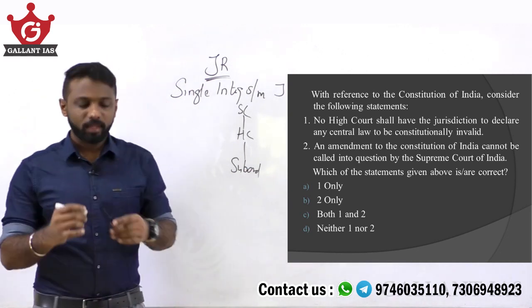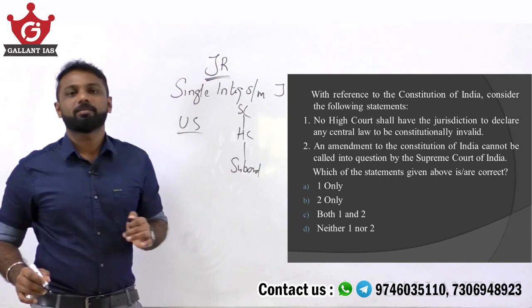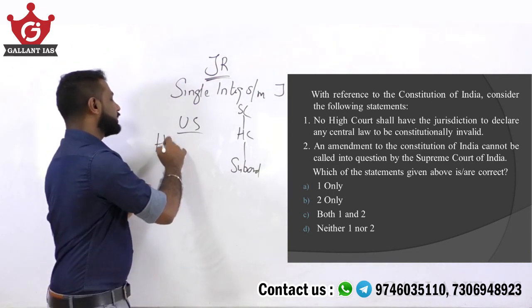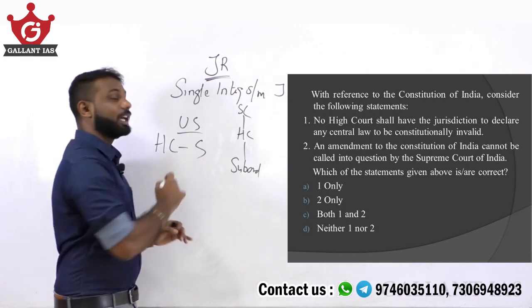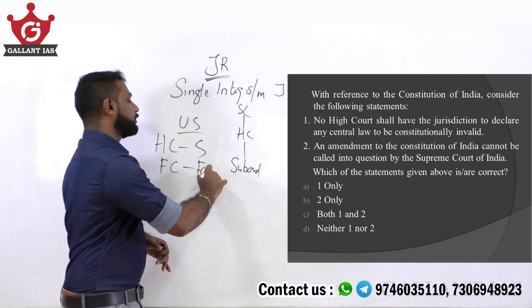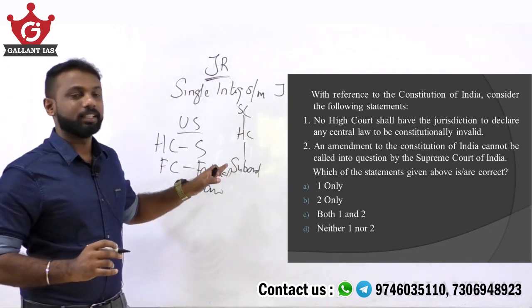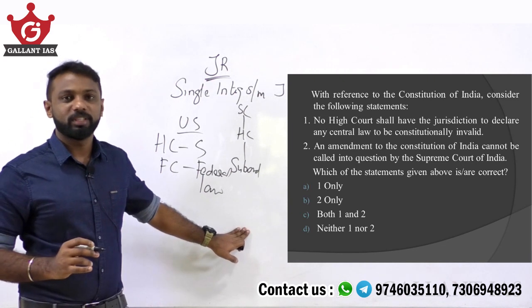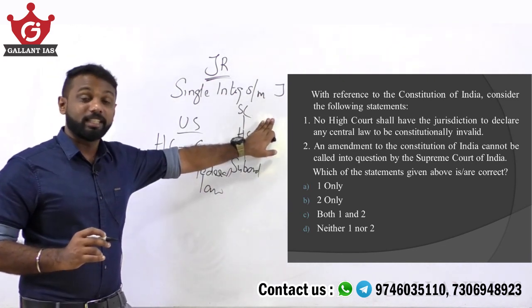But say in USA, there are separate court systems. That is, High Courts of a state look into the legality of laws made by the state, and Federal Court of USA look into the legality of federal laws. But in India, this single integrated system of judiciary looks into the legality of both central and state laws.